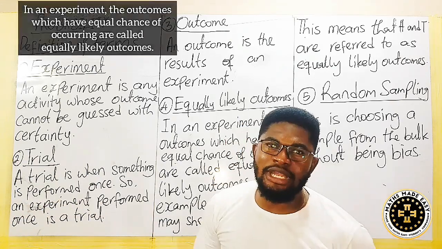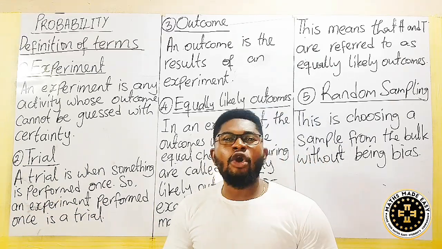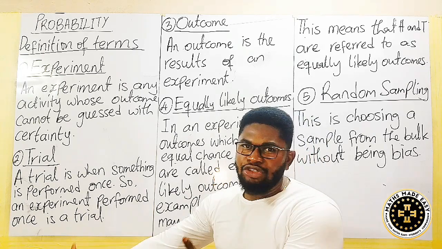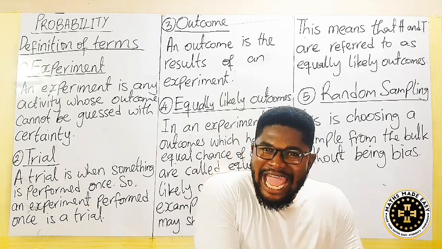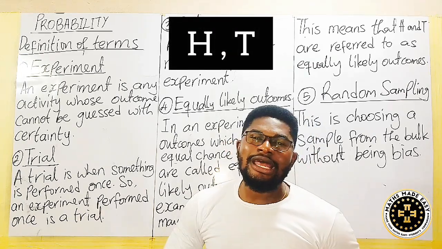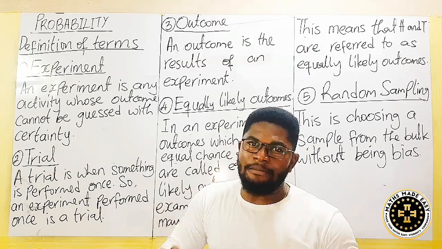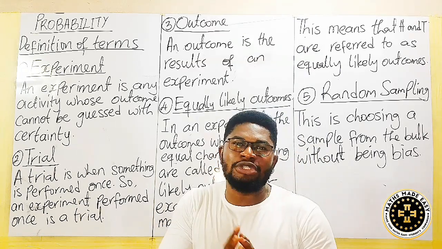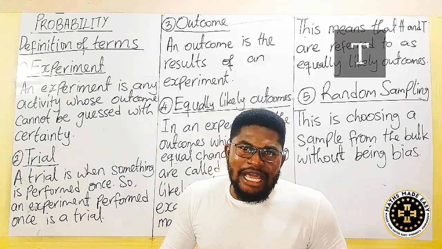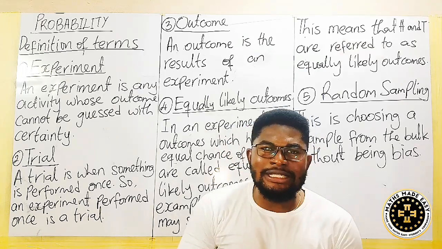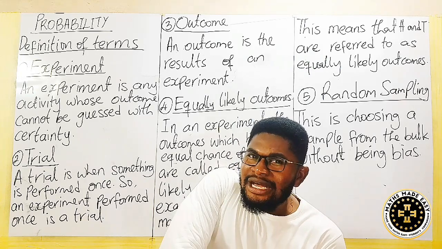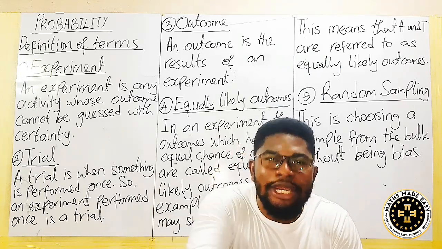Let me take an example like a coin. You know that a coin has two faces. As I introduced in probability, a coin has the head and the tail. Now, whoever wants to toss a coin is hoping for one of them. Let's say I want to toss a coin, I'm hoping to see the head. Unfortunately, I can see the tail. This should show you that head and tail can all occur when the coin is tossed.